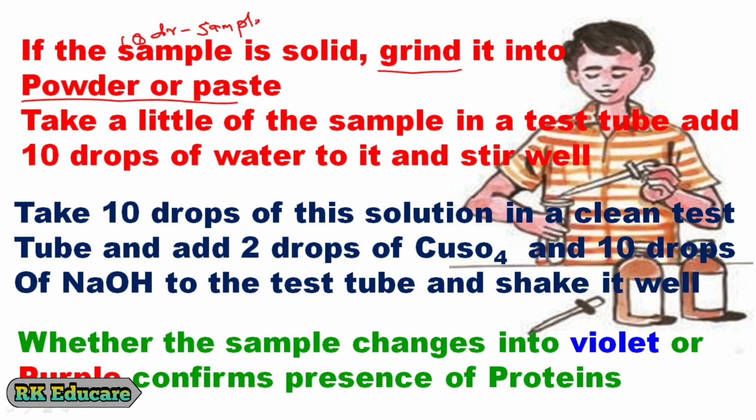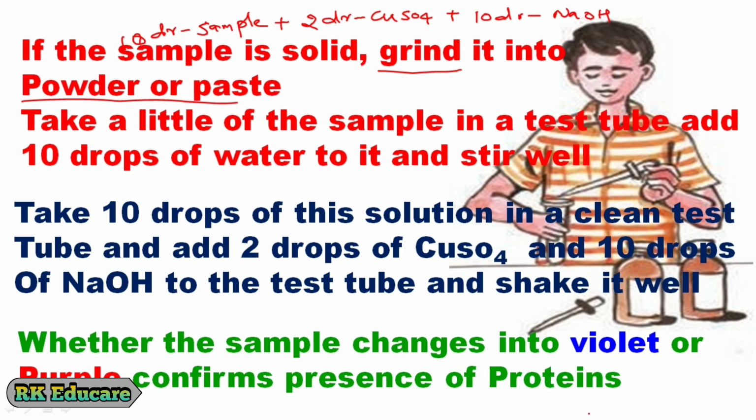Whether the sample is turned to violet, it contains proteins. Our sample is red gram. In this experiment, red gram powder is turned to violet. Observation. We observed that the sample is turned to violet. Result. Our result is that the food sample contains proteins.